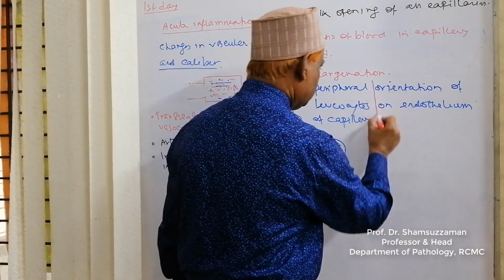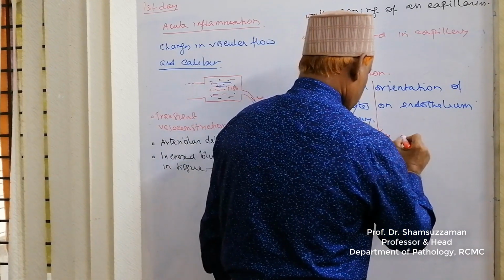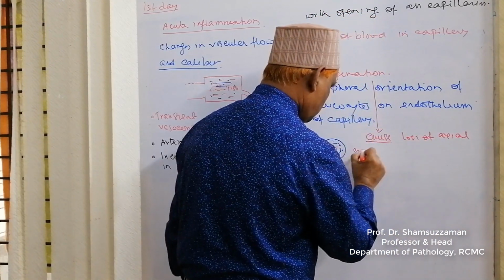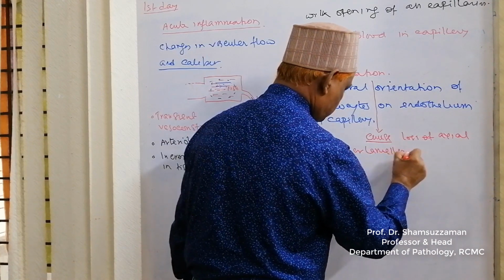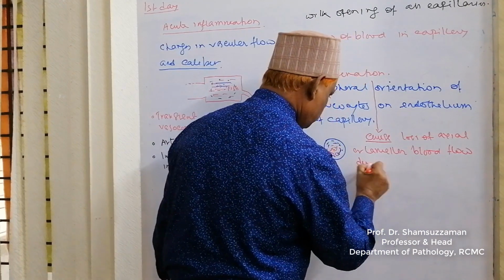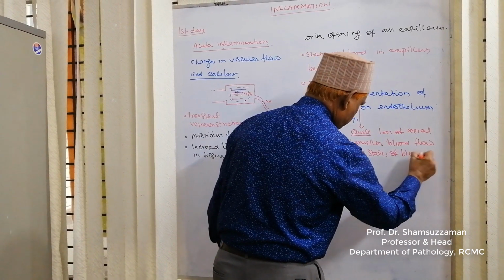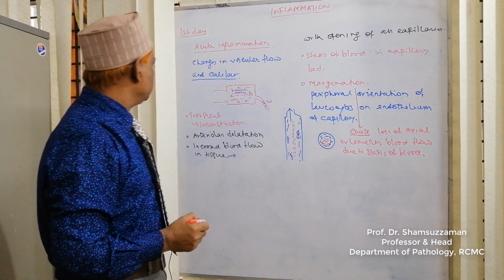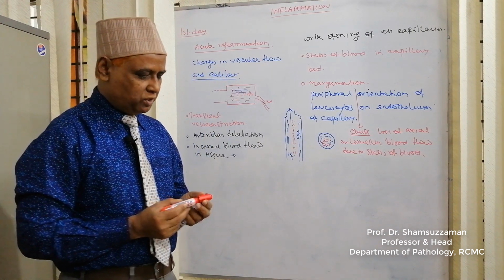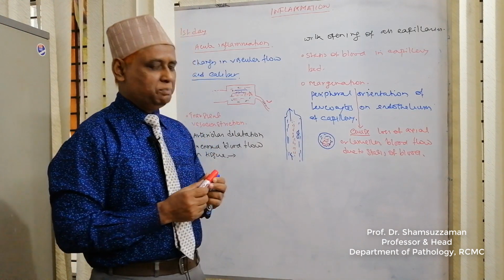What is the cause of margination? Loss of axial or lamellar blood flow due to stasis of blood. So these are the changes in vascular flow and caliber in acute inflammation, associated with the 5 cardinal signs. Dear audience, today up to this, thanks all.